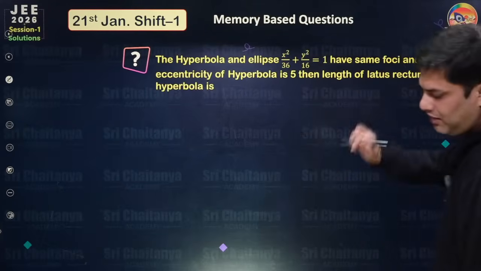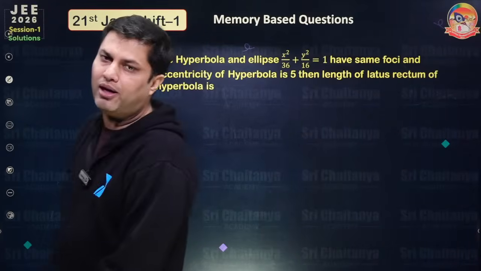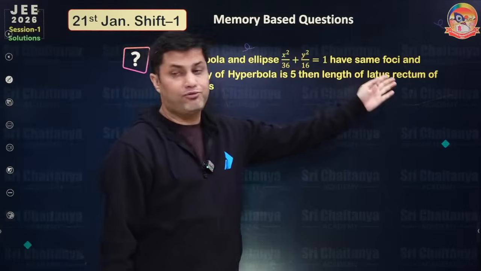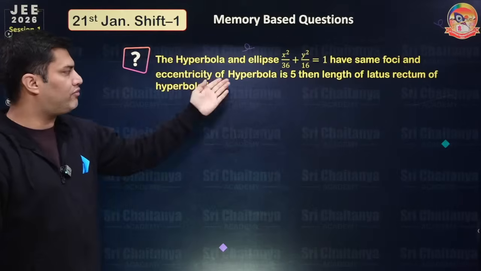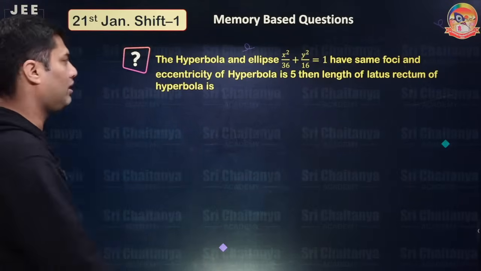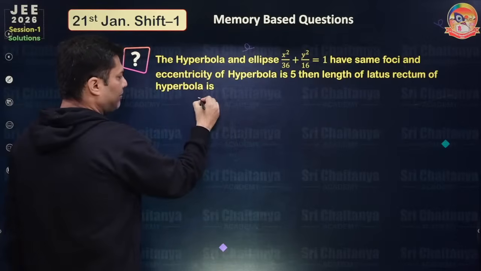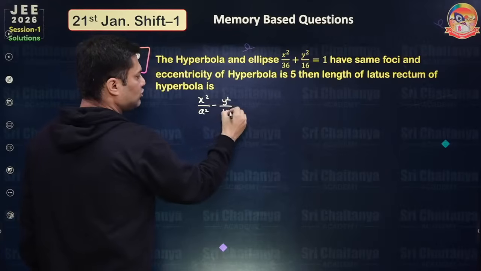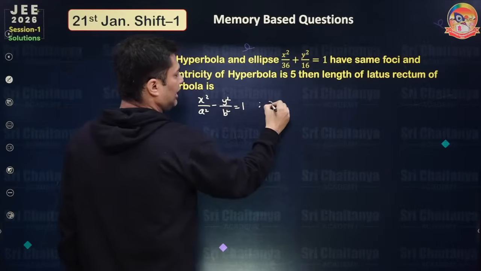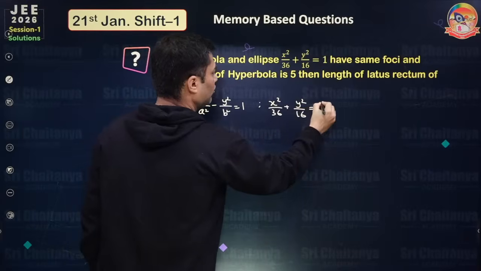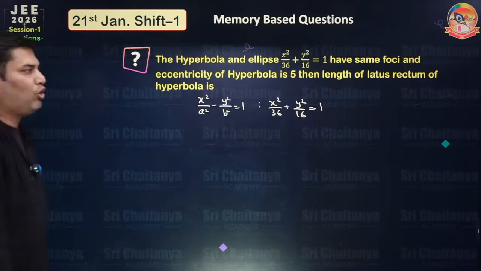Okay, next question, again very easy, a very simple formula-based coordinate geometry question. The hyperbola and the ellipse have the same focus, and the eccentricity of the hyperbola is 5. Can you tell me the length of the latus rectum of the hyperbola? So let's say the hyperbola is x square by a square minus y square by b square equal to 1, and the ellipse is given as x square by 36 plus y square by 16 equal to 1. Both have the same foci.